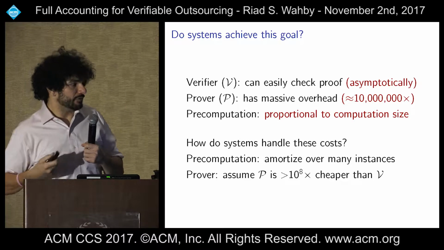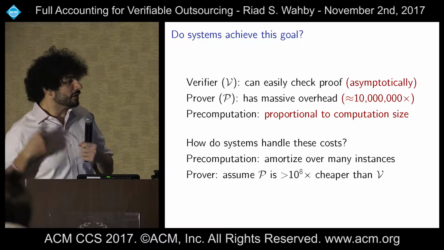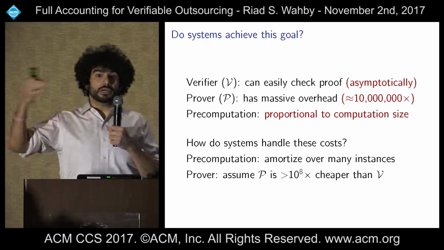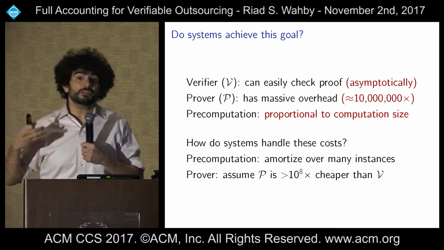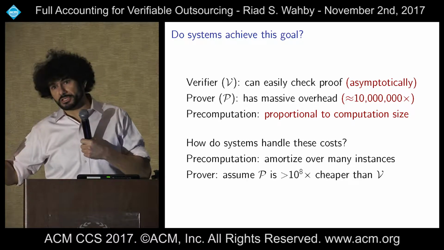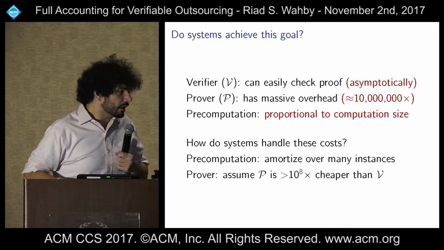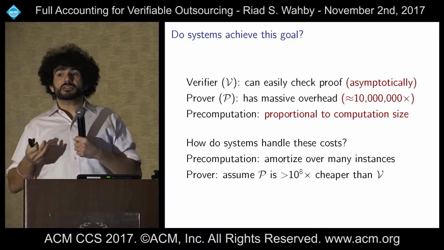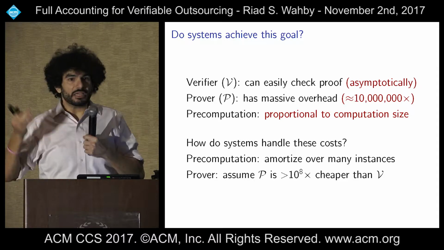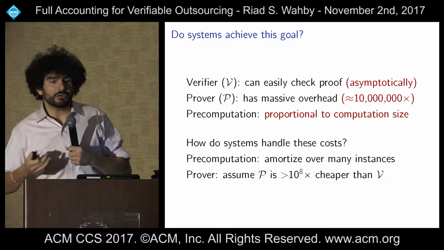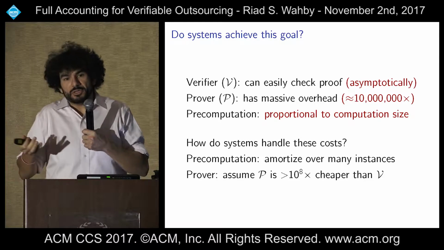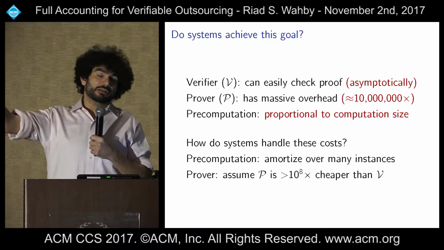Okay, so how do we actually handle these in systems that exist today? Well, the pre-computation is often an amortized thing, so you reuse the same pre-computation over many computations. What that means is we would be willing to use the system just when we need to run the same computation many times, but over different inputs. That's sensible. For the prover, unfortunately, a lot of these systems end up just assuming that the prover's computation is free or close to free, maybe 8 orders of magnitude cheaper than running locally. And maybe that's sensible in some cases. Maybe my cell phone has a limited battery and I can't do the computation without sending it to the cloud.